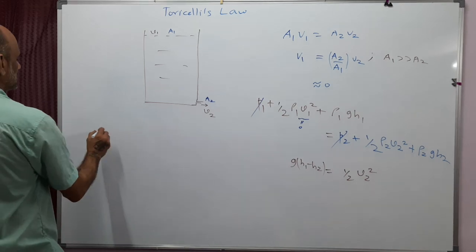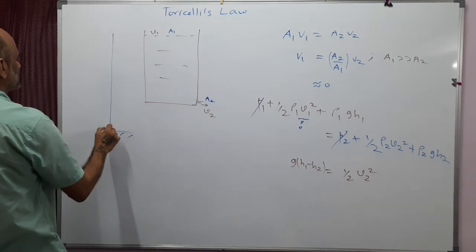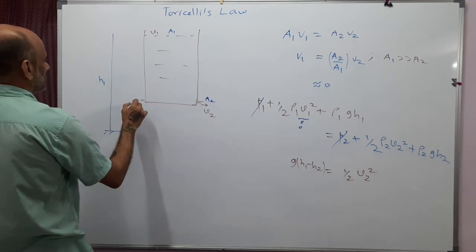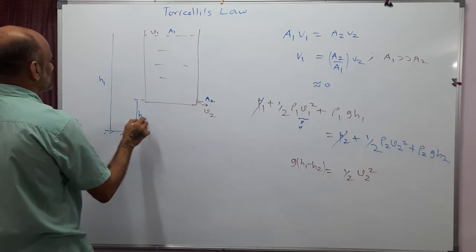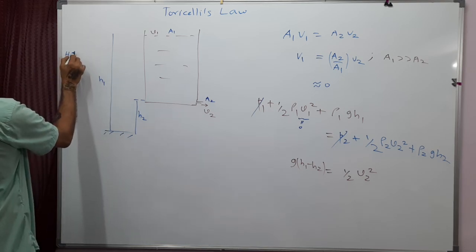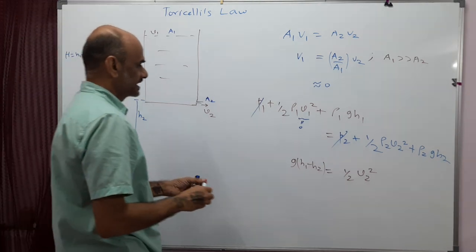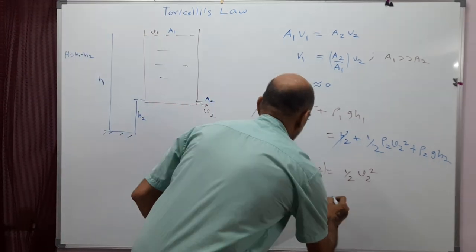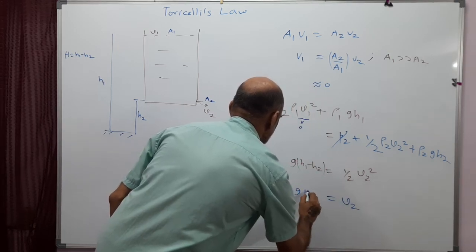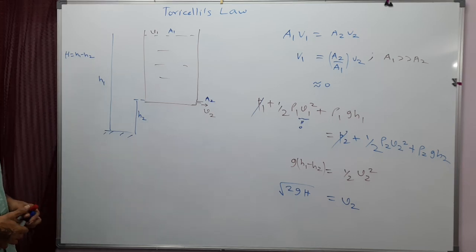So see, Earth's surface is here. This is the height h1. And at this level, the height is say h2. Let me call this difference h1 minus h2 as capital H. So from this I get the result. The velocity with which the water is coming out of the tap at the bottom is square root of 2gH. So this is Torricelli's law.